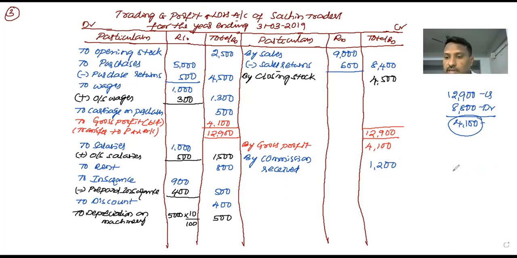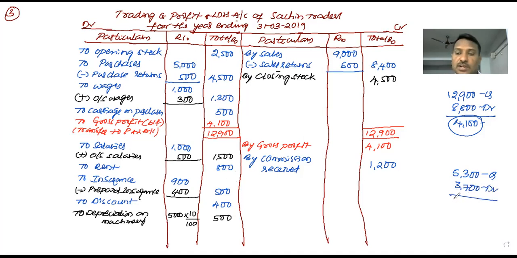4,100, 1,200. It is 5,300 total amount of credit. Now total the debit side. 1,500 plus 800, 23. 23 plus 5, 28. 28 plus 4, 32. 32 plus 500, 3,700.